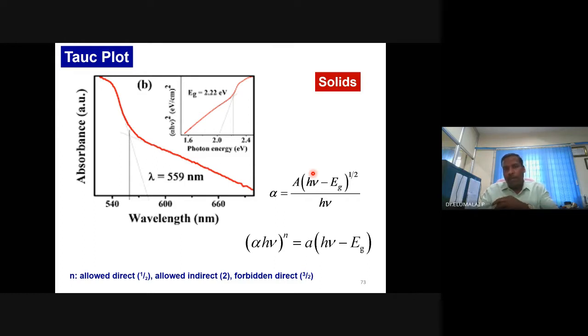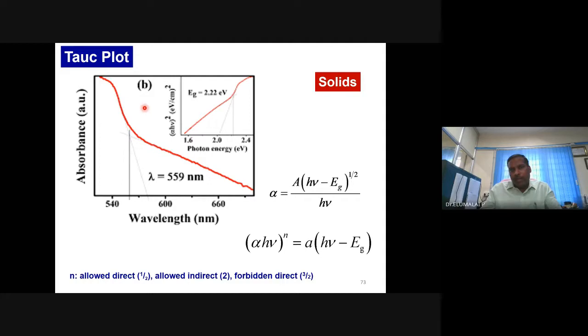What if the sample is not a solution? If it is a solid, you can also take a UV spectrum. Here we don't call it an absorption spectrum but a reflectance spectrum, the UV reflectance spectrum. So you get intensity versus wavelength, and you get the same profile.